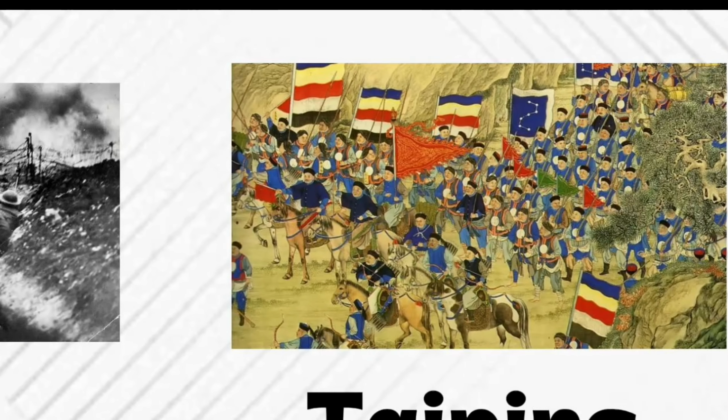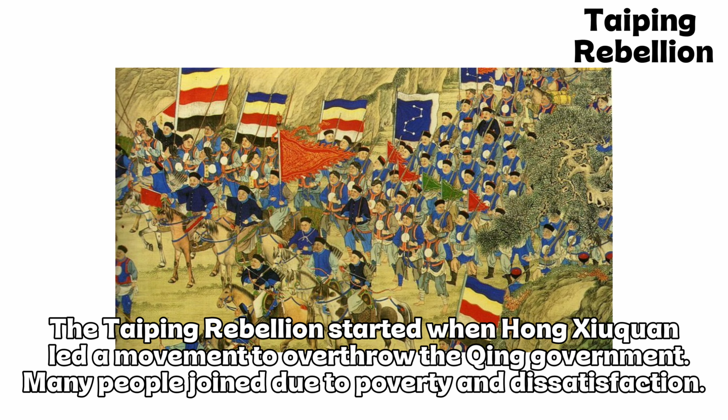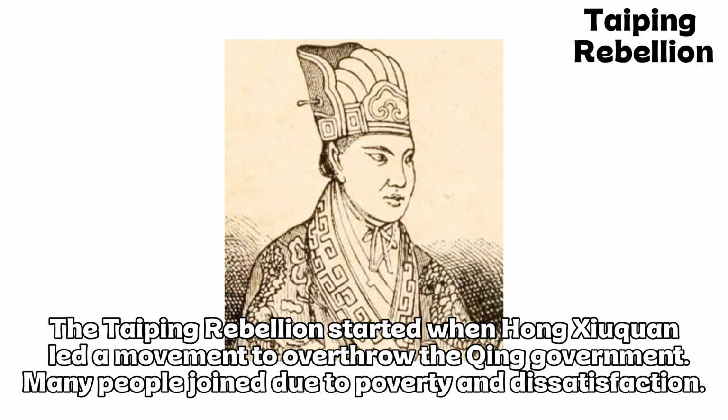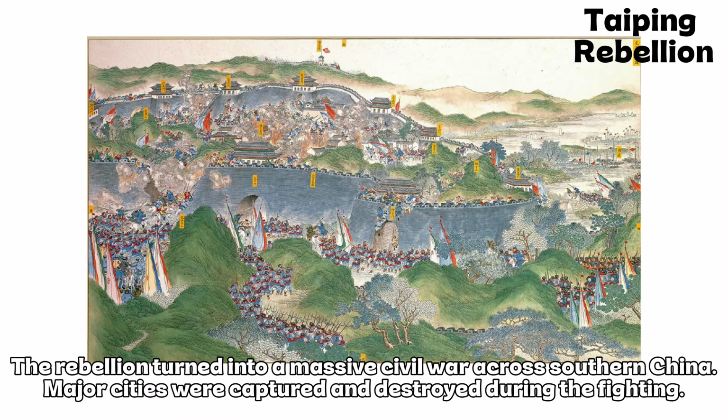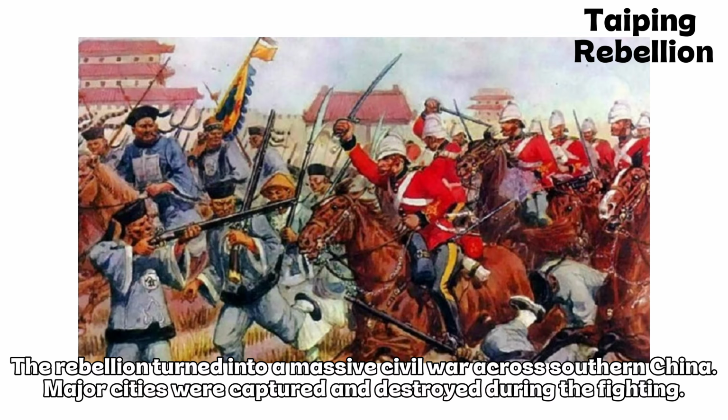Taiping Rebellion. The Taiping Rebellion started when Hong Xiuquan led a movement to overthrow the Qing government. Many people joined due to poverty and dissatisfaction. The rebellion turned into a massive civil war across southern China. Major cities were captured and destroyed during the fighting.